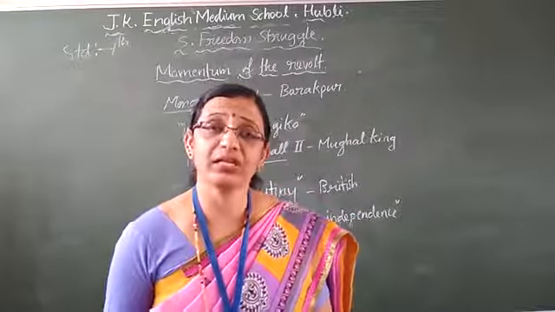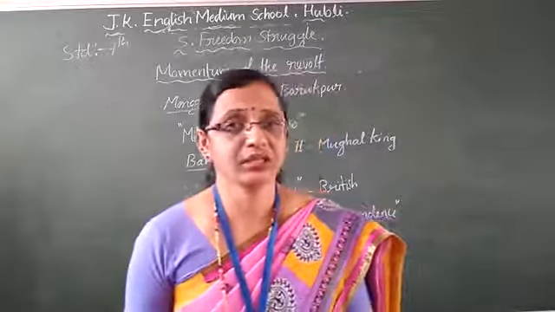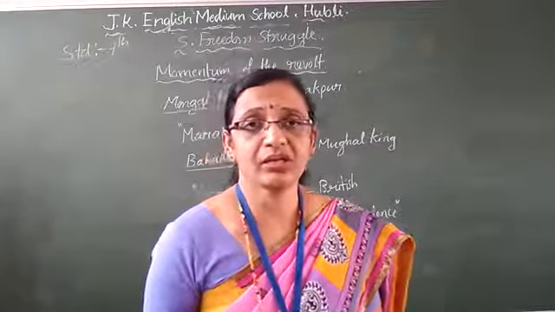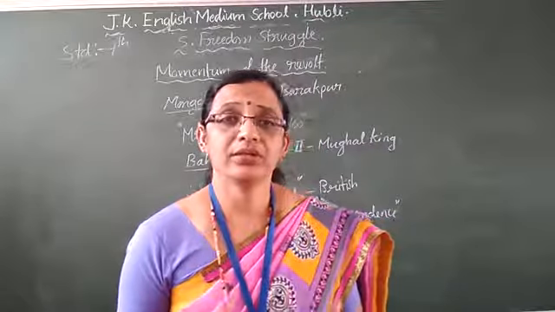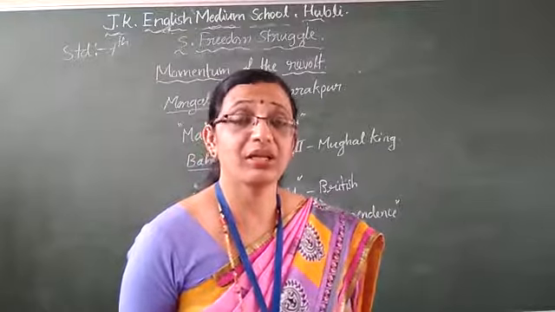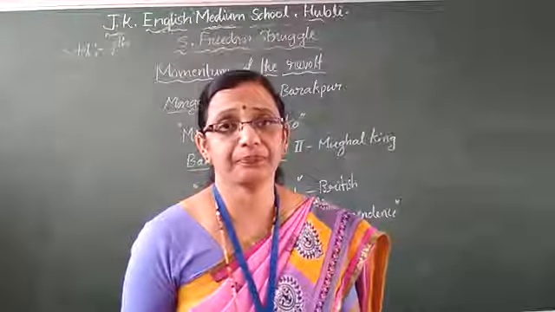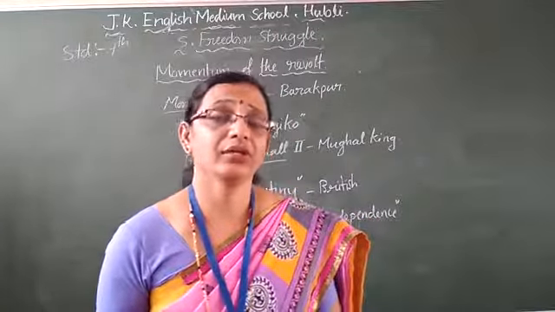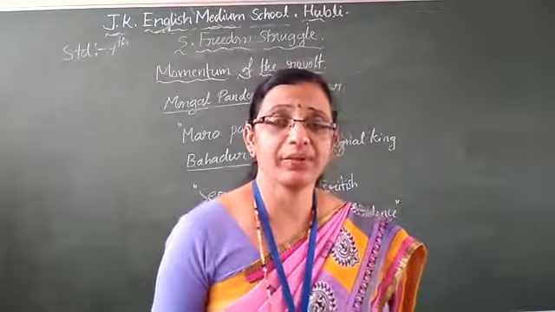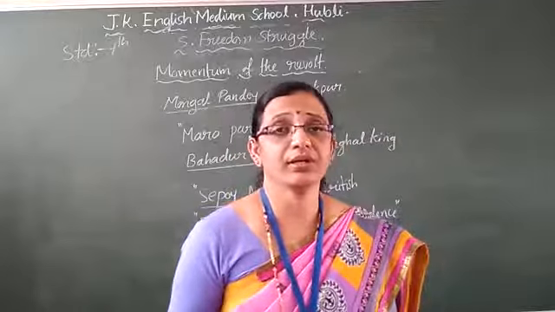This is about the 1857 war, children. What are the causes? What are its effects? All that I said. Causes, you know, children, there are many: political and administrative, military, economic, and social and religious causes. The immediate cause is the main thing: Enfield rifle cartridges greased with animal fat. Because of that, the revolt started throughout India.